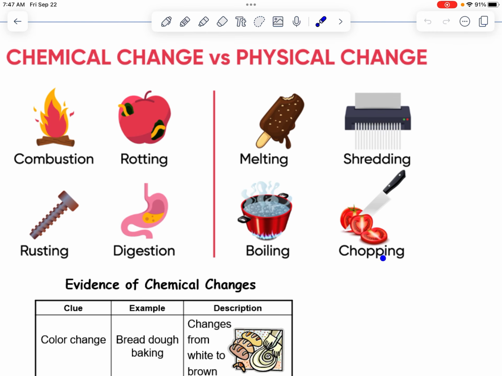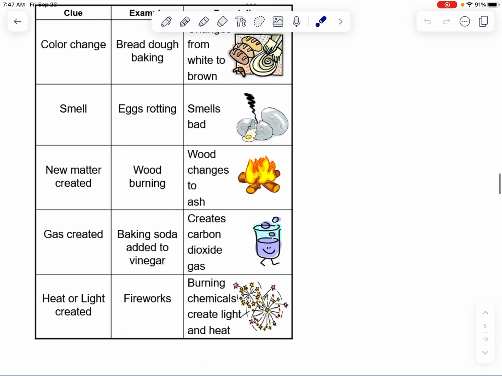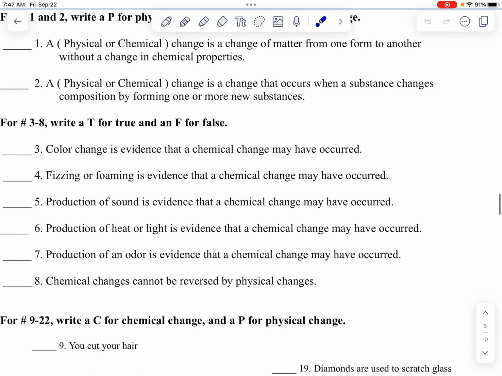Compare that to our physical changes, right? If you chop a tomato, it's still pieces of tomato. You boil water, it's still water. Melted chocolate is still chocolate. You shred some paper, each of those strips is still paper, okay? So physical and chemical changes aren't too bad.